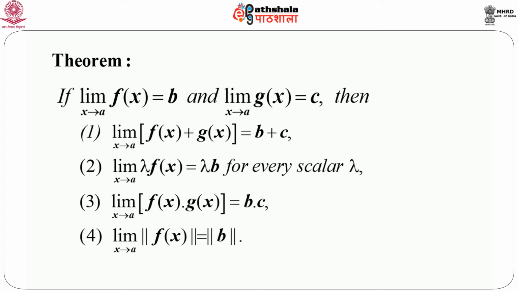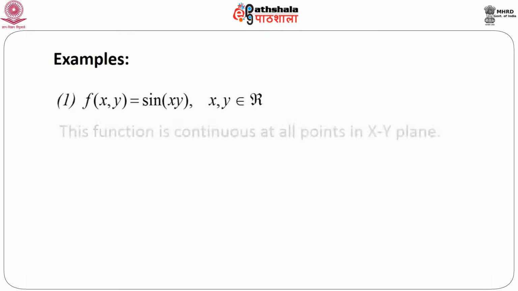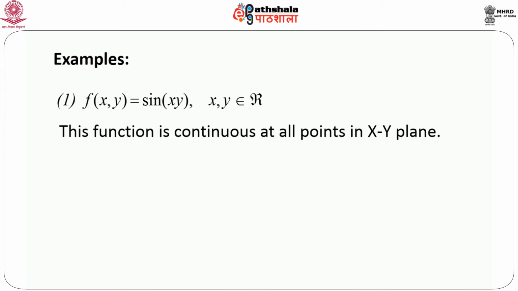Let us consider a few examples. First, consider f(x,y), a function of two variables, equals sine of x times y, where x, y both belong to R. That means jointly they belong to R2. It is easy to see that this function is continuous at all points in the xy plane.